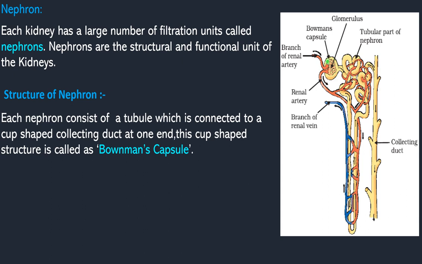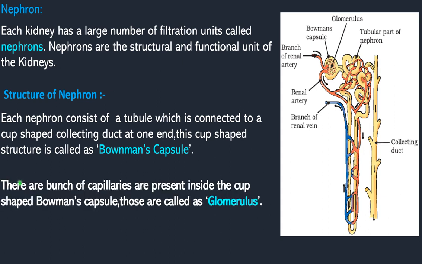This cup-shaped structure is called as what? Bowman's capsule. It is a collecting duct. Why is it called a collecting duct? Collecting duct, because it receives the blood from different parts of our body. So hence it is called as what? Collecting duct. Okay. So now next we are going to know about the bunch of capillaries that are present inside